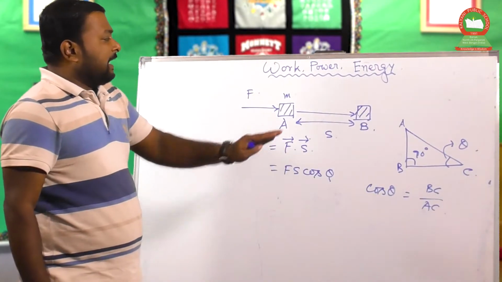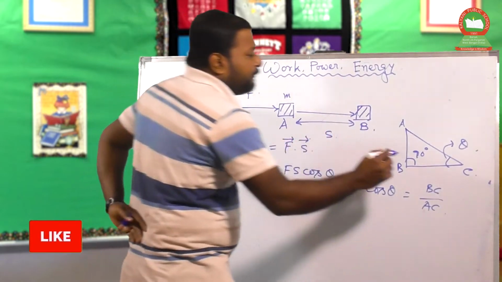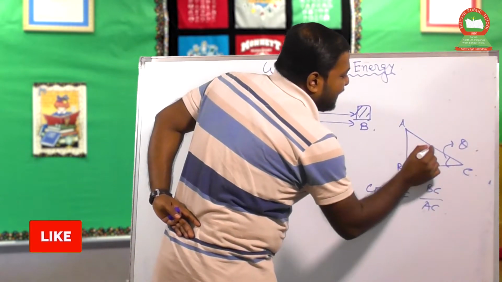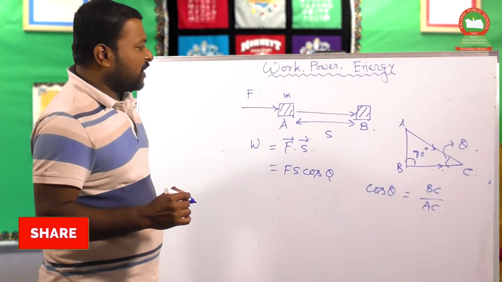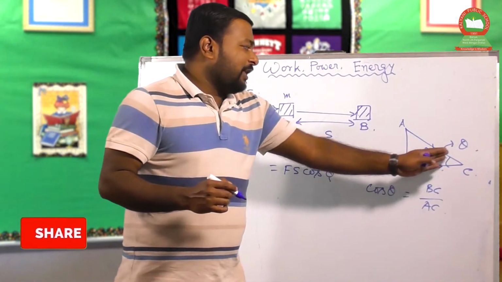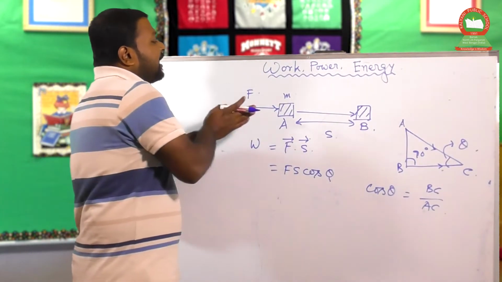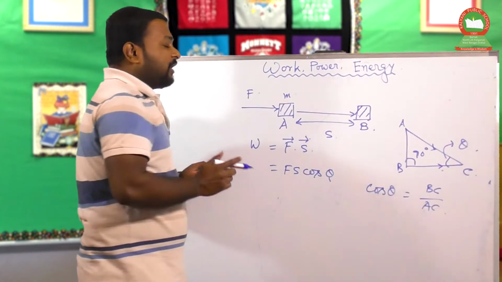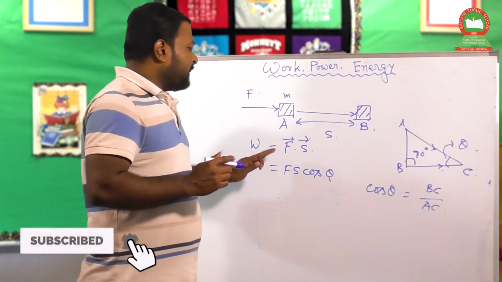So cos theta, in the language of physics, if force is applied in one particular direction and displacement is in another particular direction, then theta is given by that angle. So is force always directed parallel with the displacement? Not so. Force can be directed in any direction, but we have to specify the work done.